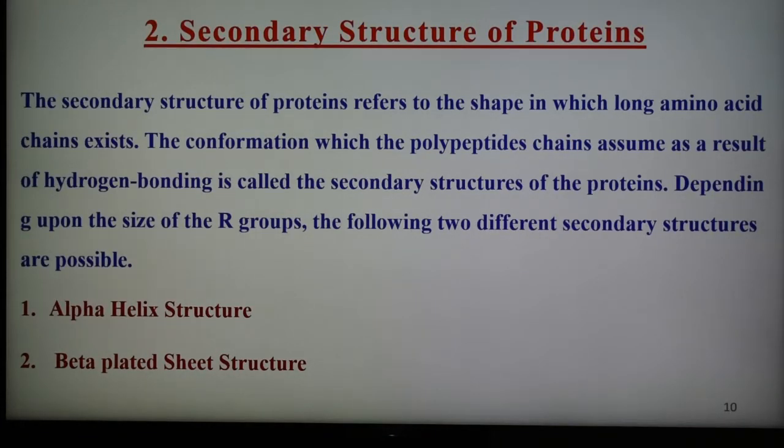The conformation which the polypeptide chain assumes as a result of hydrogen bonding is known as the secondary structure of the protein. Depending upon the size of the R alkyl group, two different structures are possible: one is the alpha helix structure, and the second is the beta pleated sheet structure. Now what is the alpha helix structure, which is a secondary structure of protein?